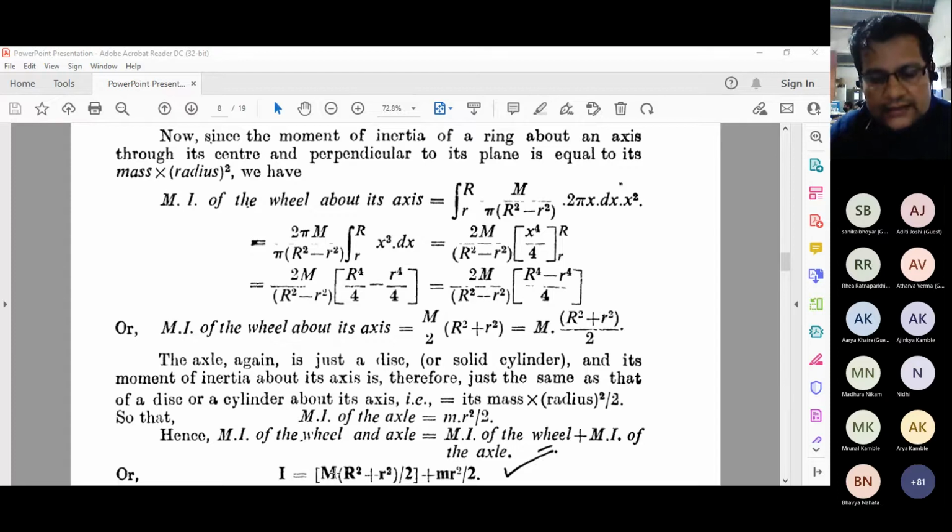The axle is like a disk of smaller radius r, so half of m r square is the moment of inertia for the axle part, and half of capital M into R square plus small r square is the moment of inertia for the wheel part. Capital M is the mass of the wheel part, and small m is the mass of the axle part. Hope you are getting this.